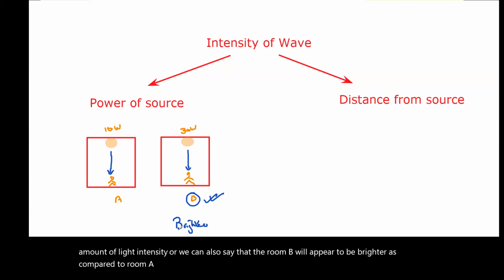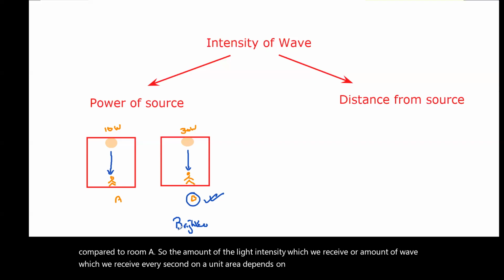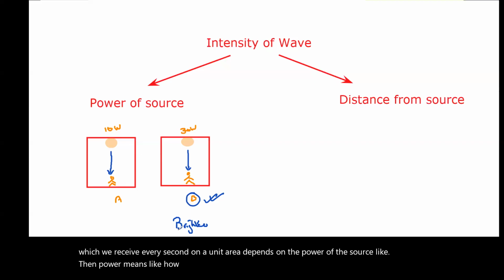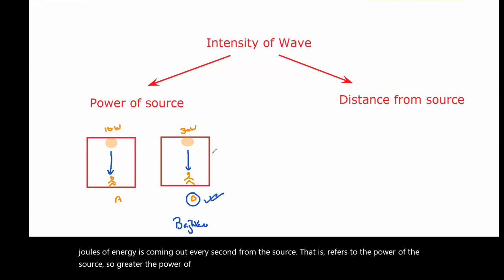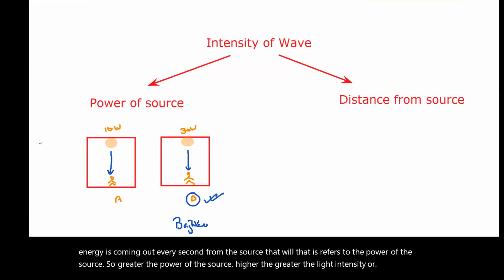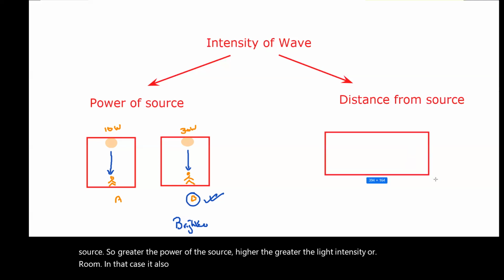So the amount of light intensity which we receive, or the amount of wave which we receive every second on a unit area, depends on the power of the source. Power means how much energy is radiated every second, or how many joules of energy are coming out every second from the source. So the greater the power of the source, the greater the light intensity, and we'll observe a brighter room in that case. It also depends on the distance from the source.